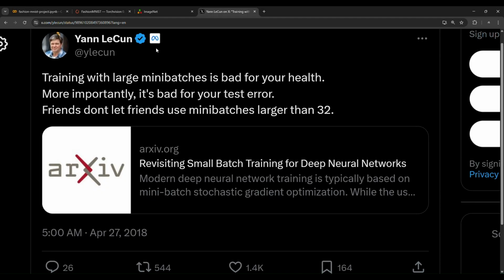Yann LeCun is a popular pioneer in machine learning and deep learning, who has great articles and viewpoints in the deep learning world. So this is kind of a popular saying in deep learning, that you always set your batch size to 32.